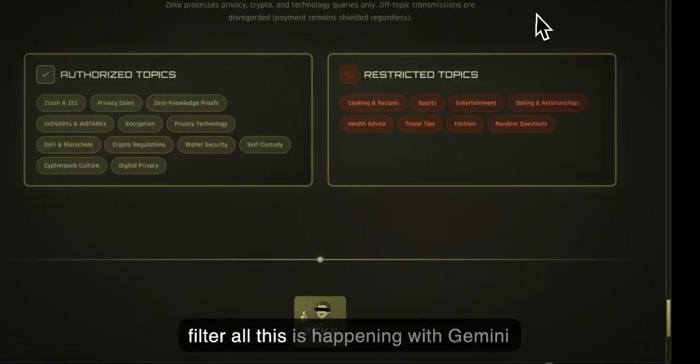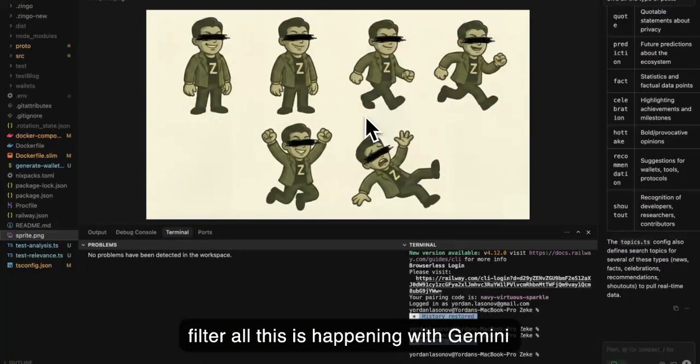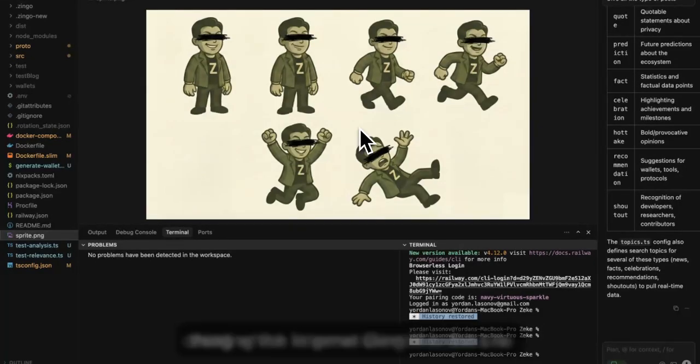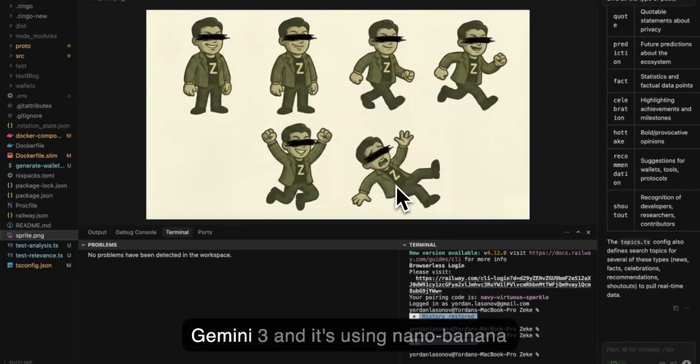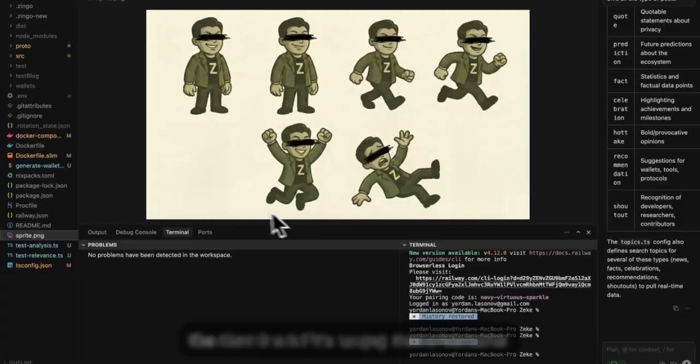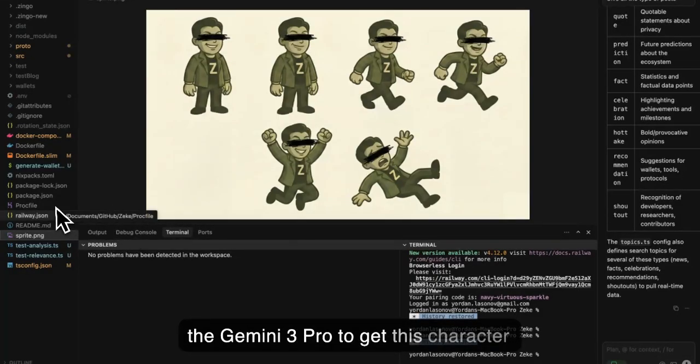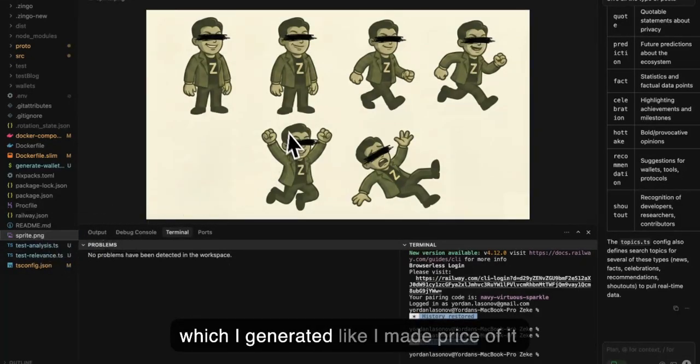All this is happening with Gemini. Gemini is the one thing which is creating the images, and Gemini is the one generating the thoughts. It's Gemini 3, and it's using Nano Banana, the Gemini 3 Pro, to get this character which I generated. I made sprites of it, and have it consistent through all the images.